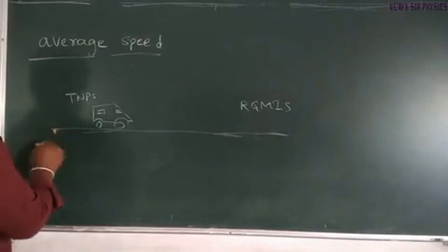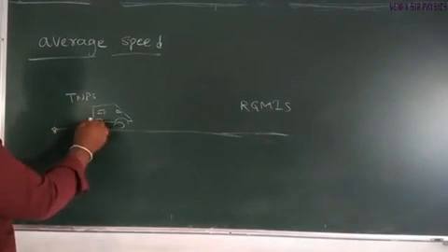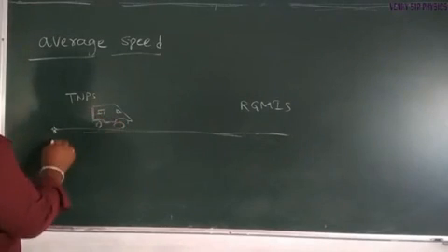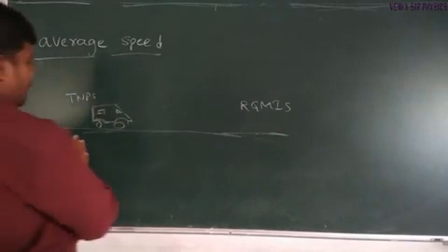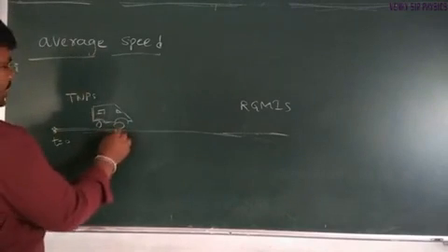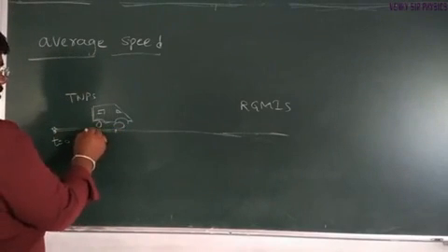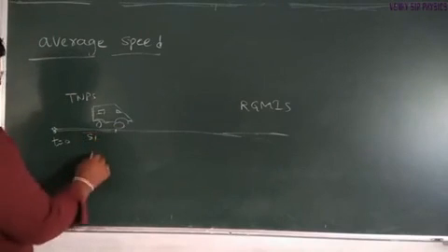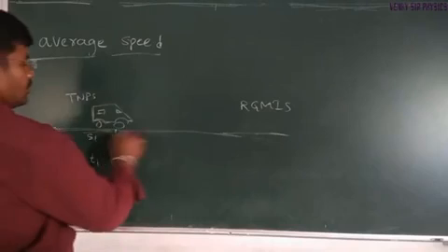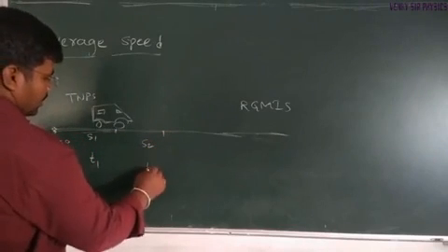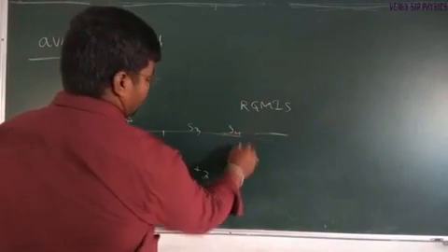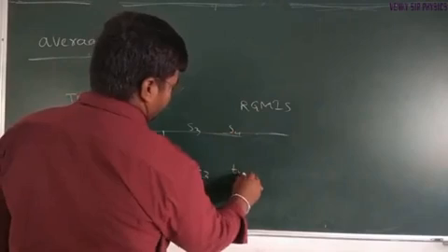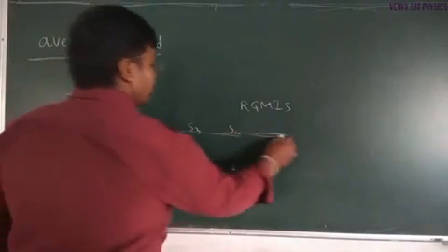See here, initially the van is at rest, t is equal to 0. The van covers some distance, say S1, in time T1. Then other distances S2 in T2, and so on: S3, T3, S4, T4.